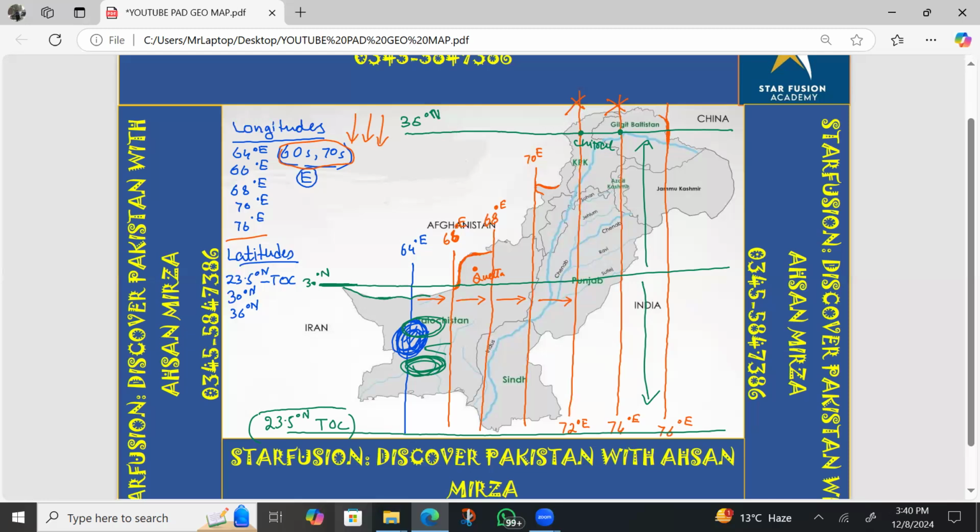You can just memorize the landmarks. You can memorize the sites from which these lines are basically passing. When you memorize these lines by memorizing the landmarks, it would be very easy for you to understand these lines. So this is for today's class. Please memorize these lines. And if you want to learn these lines, you must have a map, and you have to practice along with me. So this is the main thing about these lines.